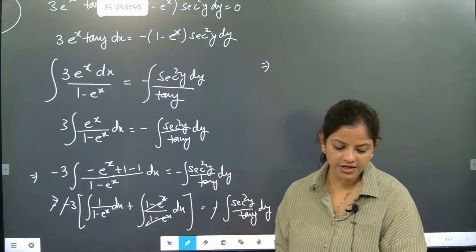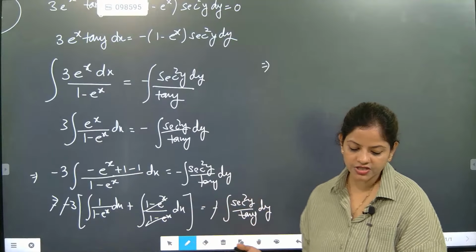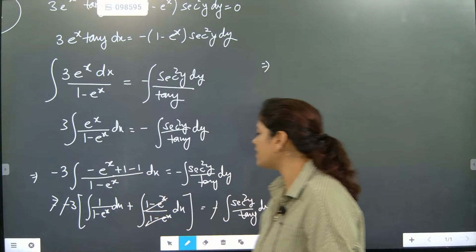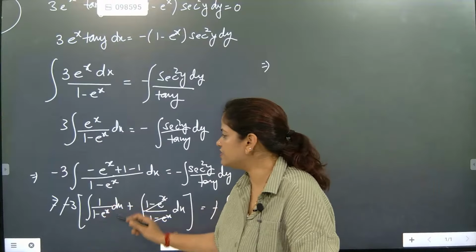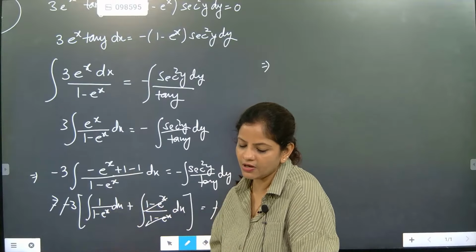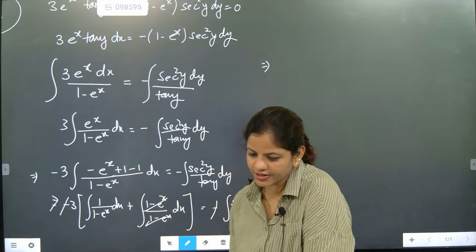Because 3x is there, x and x will get cancelled. The log section we can apply here. Either I can take the full section as the log part, and if I take the full section as the log part, the answer will come. Either we can write like this or we can apply the log section. We can apply both methods and solve.